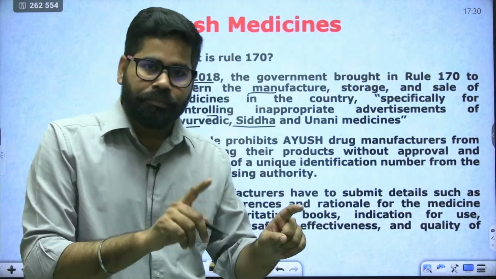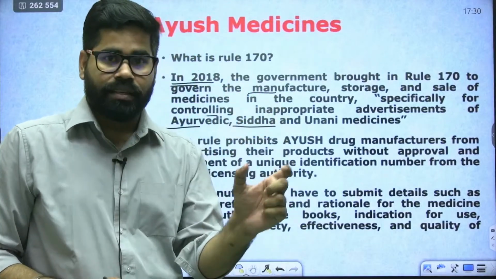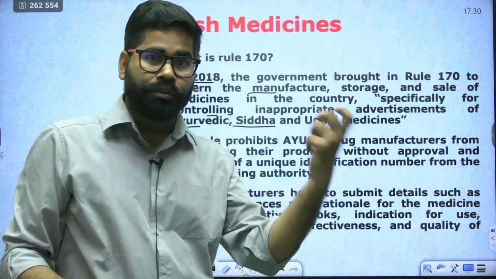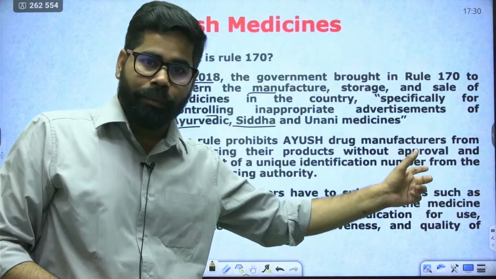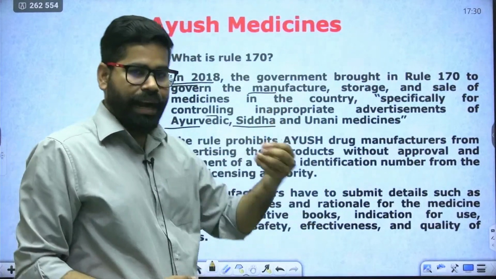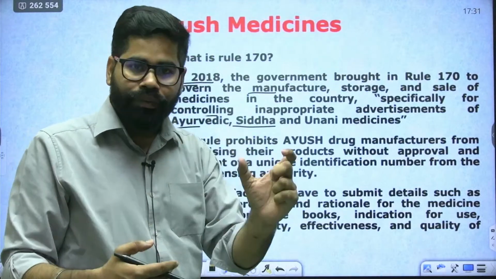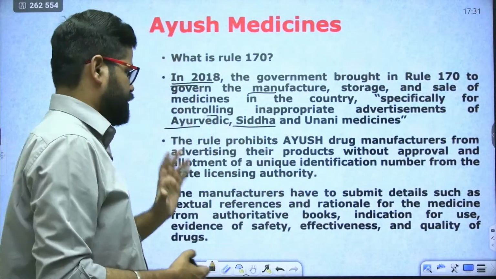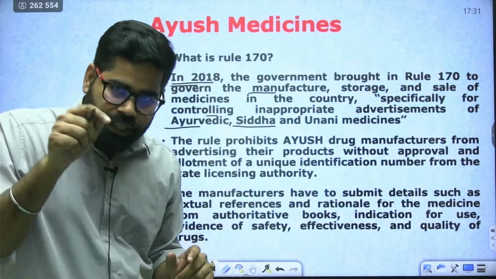Sometimes there are multiple claims by multiple companies that our medicine will give you this. If you take our medicine for 30 days, you will become Superman. These types of advertisements are made by various companies selling Ayurveda, Unani or Siddha medicines. So rule 170 was made specifically for that.